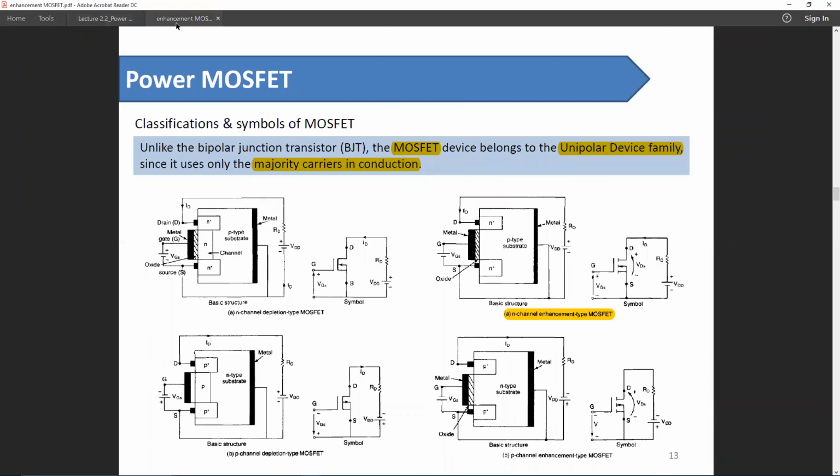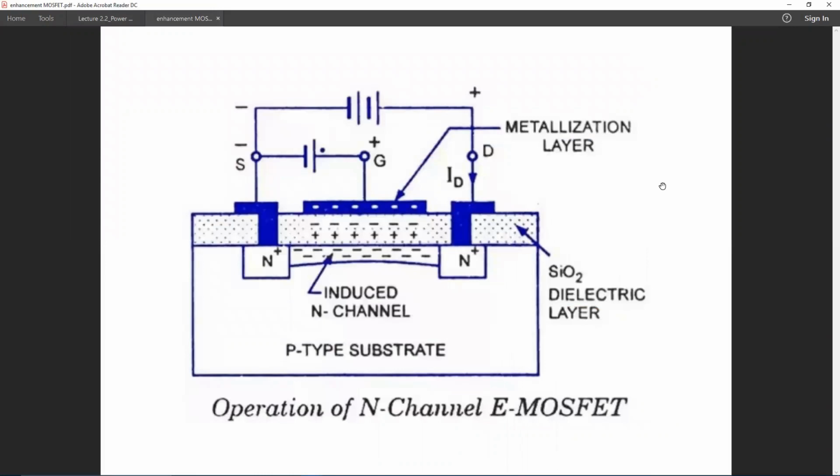This is an operational diagram of a MOSFET. In case you have forgotten, this is an N-channel enhancement type MOSFET. The two terminals of a MOSFET are source and drain, and the control terminal is called gate. The control terminal isn't connected directly to the MOSFET. It is connected by this layer of insulator.